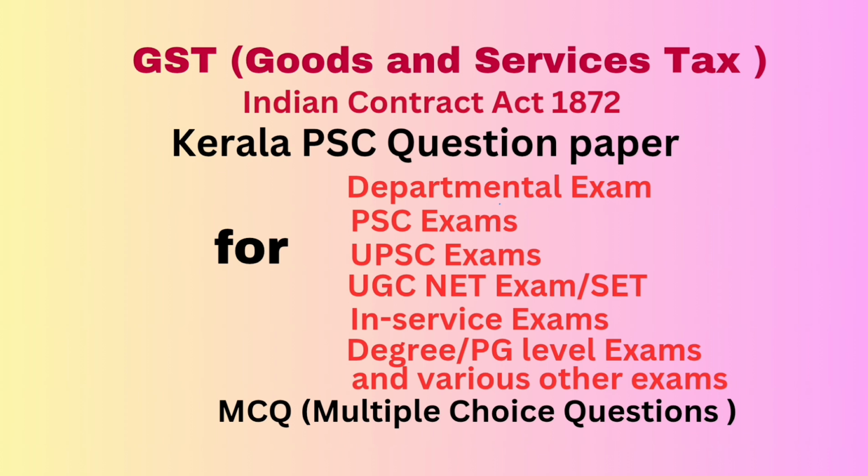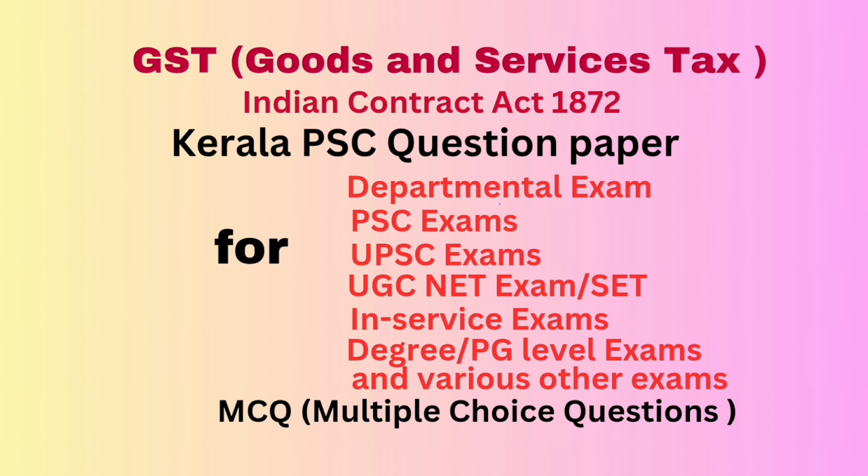Question number 85. On receipt of advance payment with respect to any supply of goods or services or both, the registered person issues a receipt voucher, but subsequently no supply is made and no tax invoice is issued. The registered person may issue to the person who has made the payment a dash against such payment under the Central GST Act. Correct answer, option B, refund voucher.